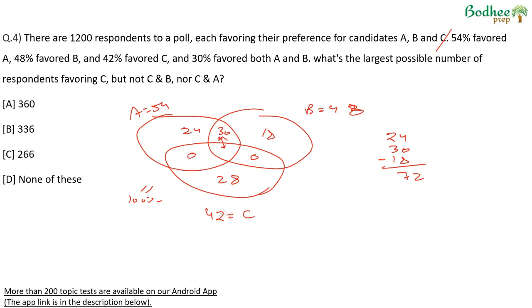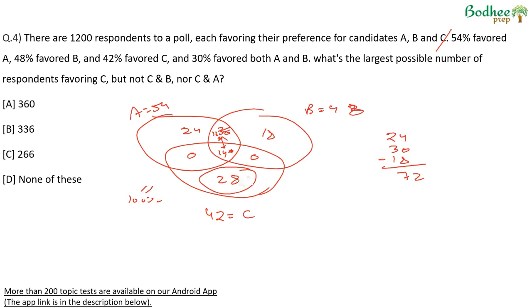To complete C, what we can do is put 14 here and take 14 from this and put it here. So this becomes 30. A is 54, B is 48, C is 42.